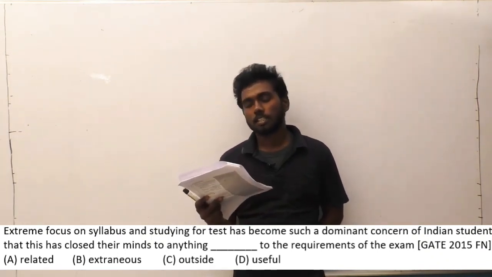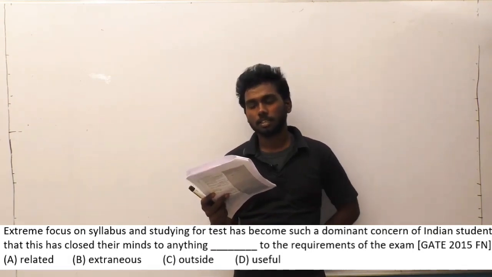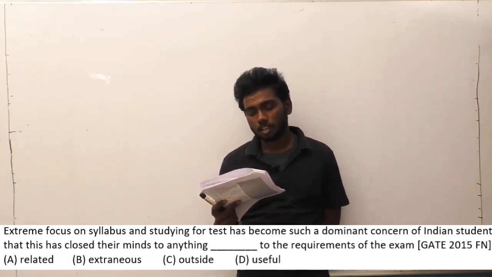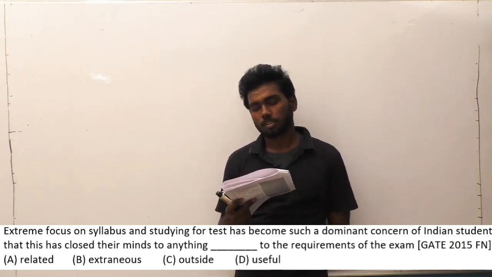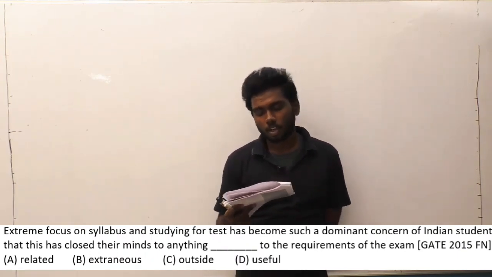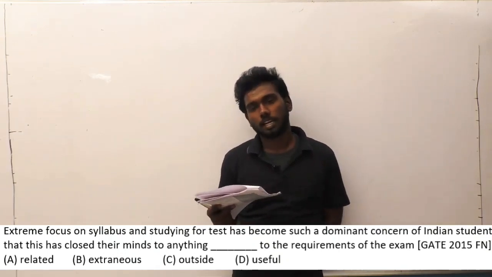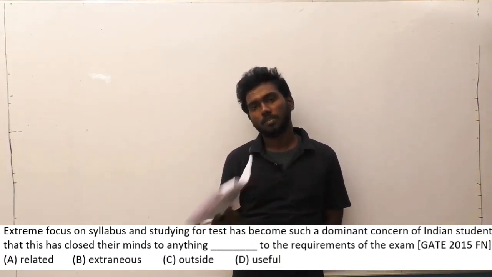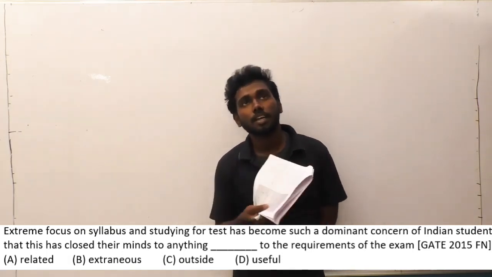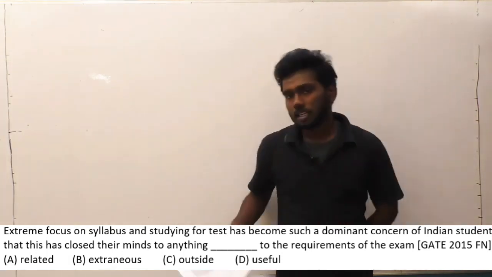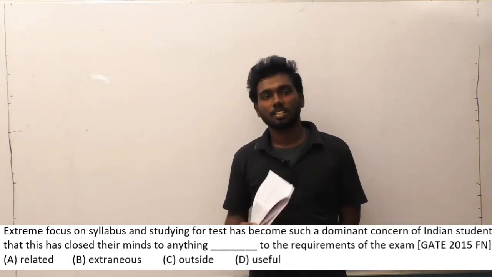So say something related to that. Option D is useful answer. Closed their minds to anything useful, to the requirements of the exam, is not the correct answer. Option C is outside to the requirements of the exam. Outside means generally this thing is going very out of order of the question. Think of outside the examination.